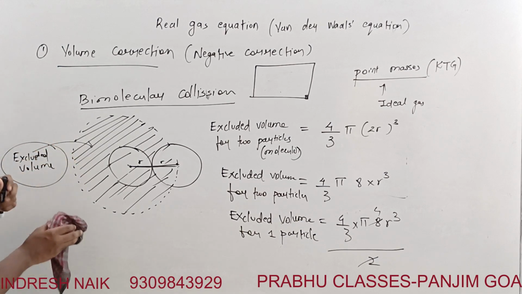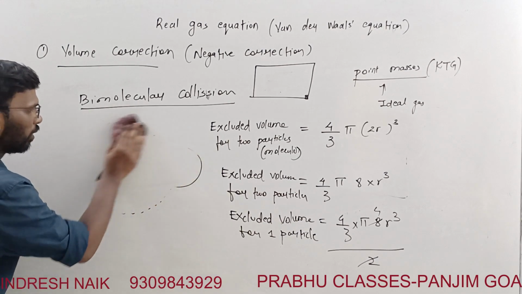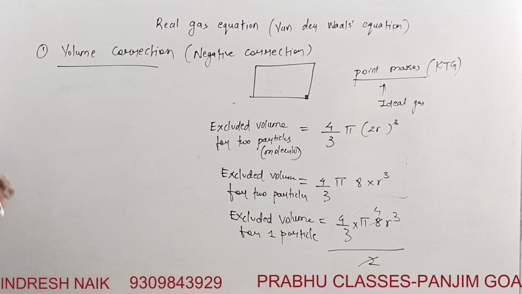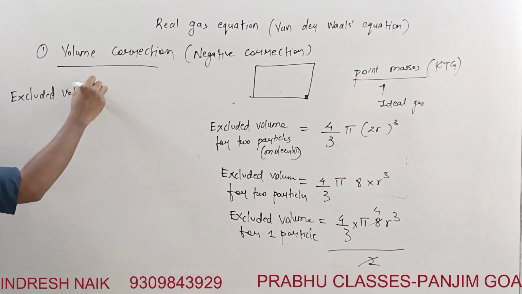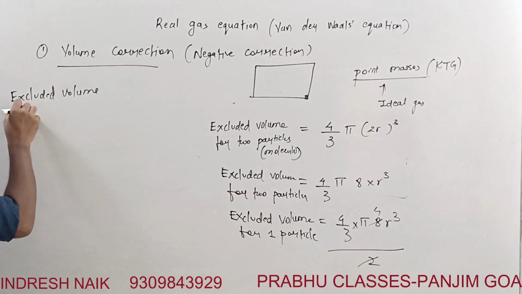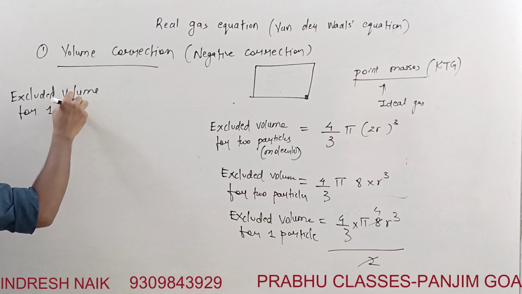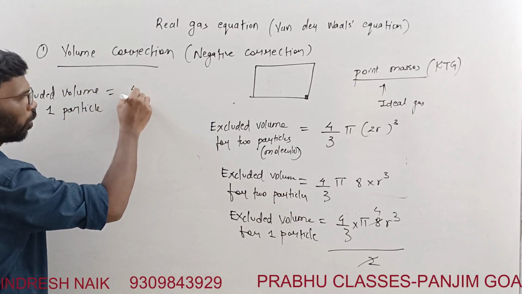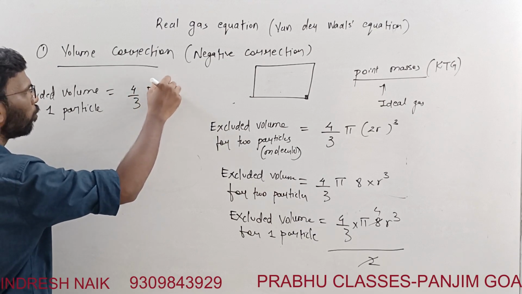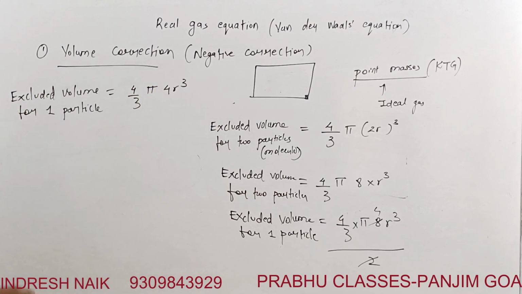I just need this space, so I'll clean this. So from here, the excluded volume for one particle is equal to 4/3 pi 4 r cube.